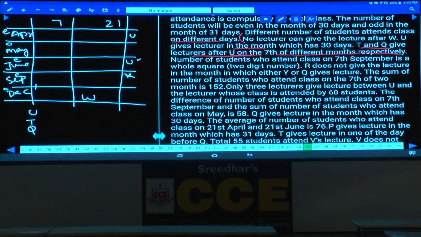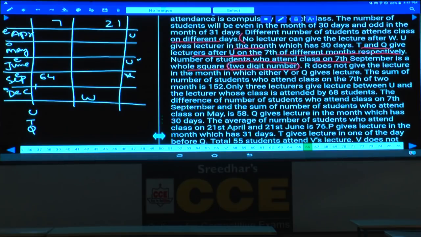The number of students who attend on 7th September is a perfect square, a 2-digit number. The squares above 50 are 8 squared, 9 squared and 10 squared. 8 squared is 64 and 9 squared is 81. September has 30 days, so the number of persons must be even. The 2-digit squares left are 64 and 81, and 81 is not possible because it is odd. Hence it must be 64. Are you following this?